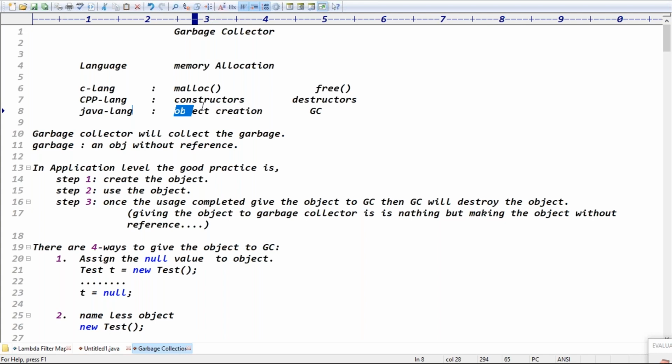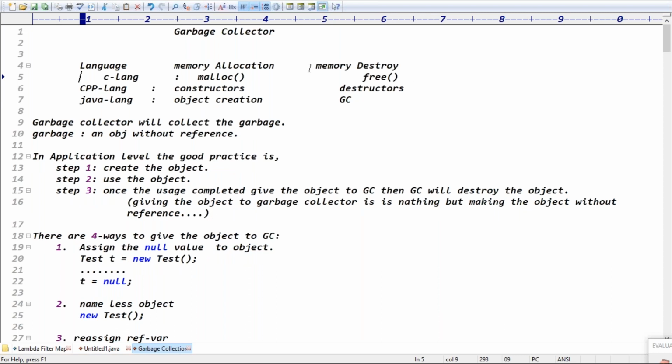For memory destruction, in C language the memory is destroyed using the free function.